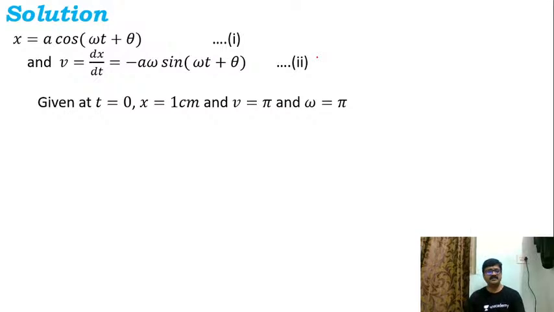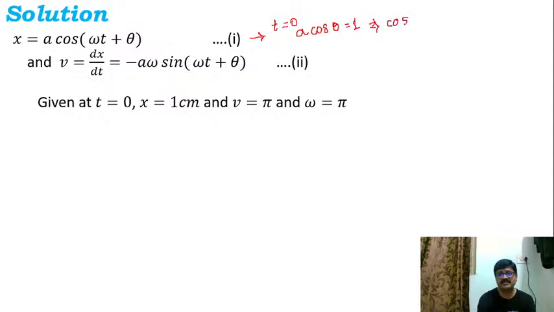Okay. Now, in the first equation, I can substitute x equal to 1 centimeter, t is equal to 0. If I put t is equal to 0, what will we get? We see that it becomes a cos theta, is it not? A cos theta is equal to 1 here because x is 1. So this implies cos theta is equal to 1 by a, right? Similarly, in the second equation, if I put t is equal to 0, at t is equal to 0, v is pi. That is what they are saying.